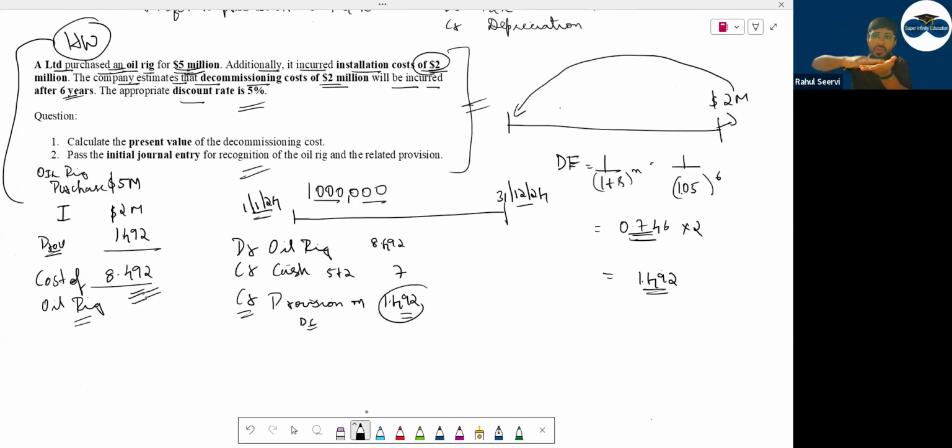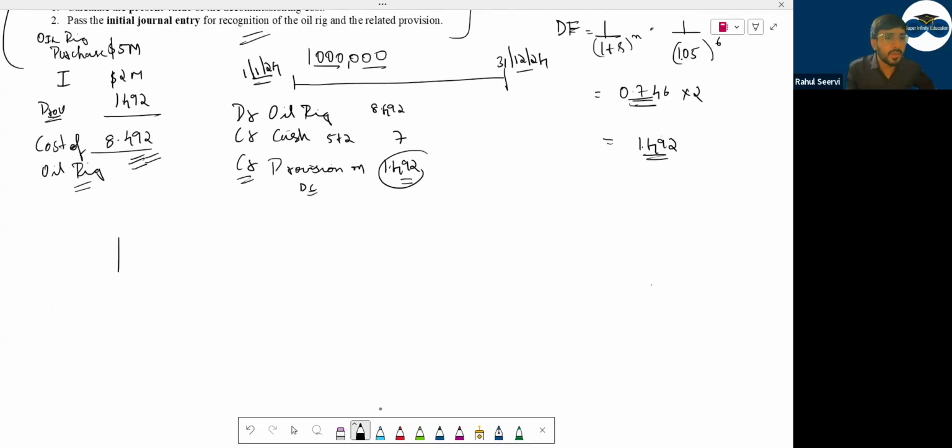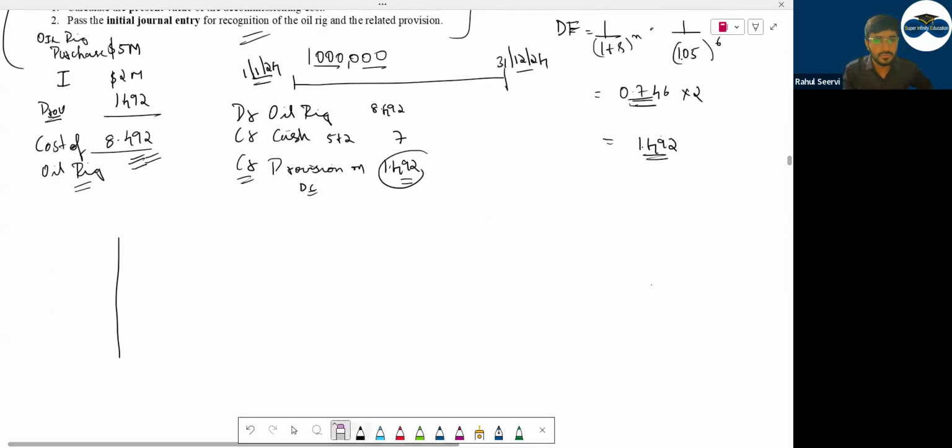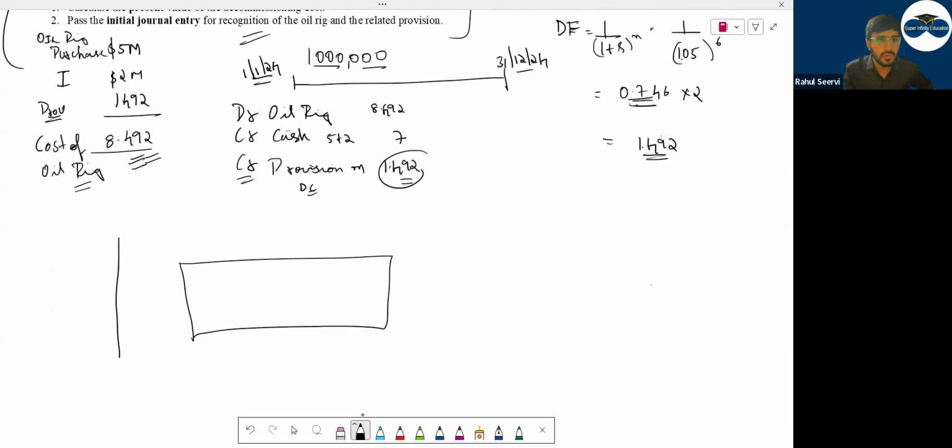I have compressed it. I have to slowly move up, yes or no? When I move up, what should I do? We have to prepare an amortization table.